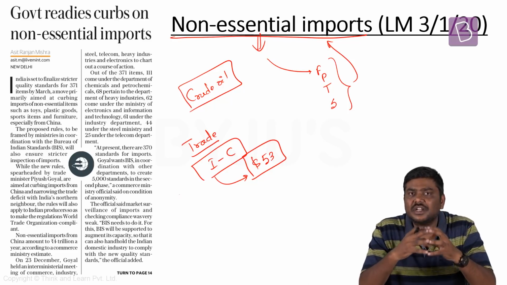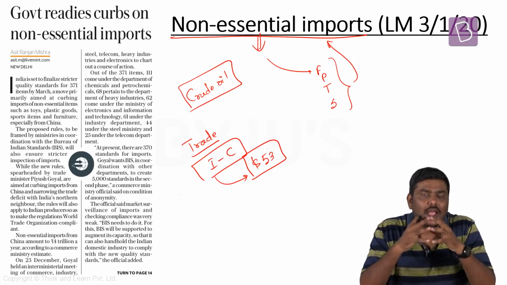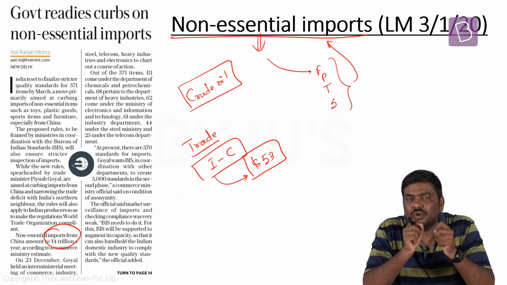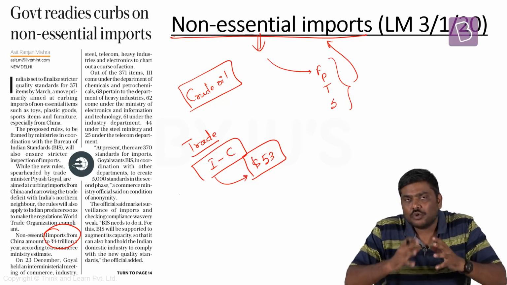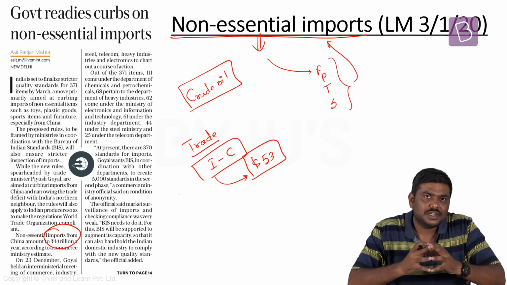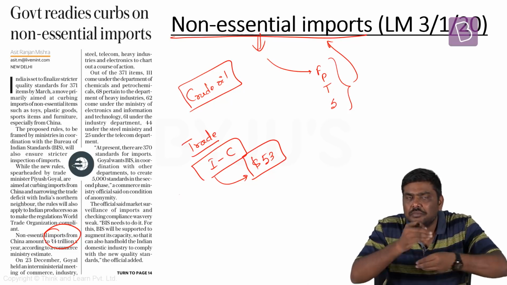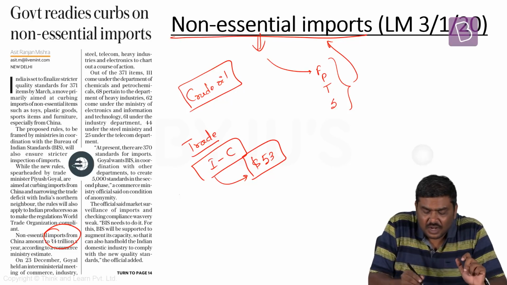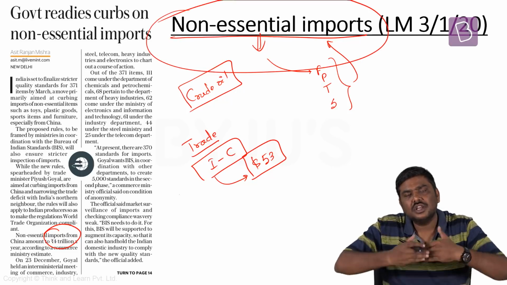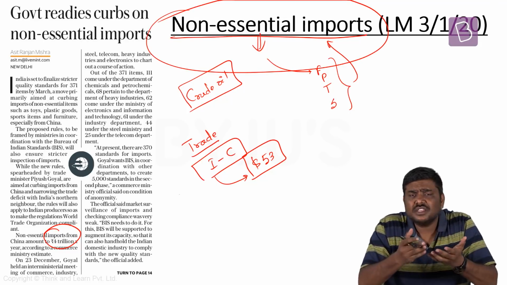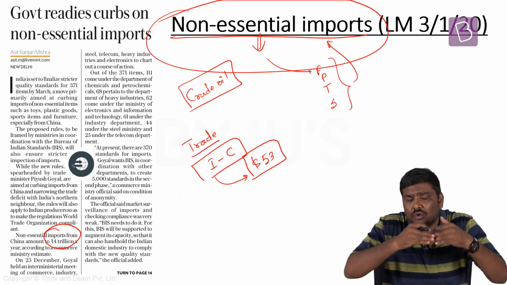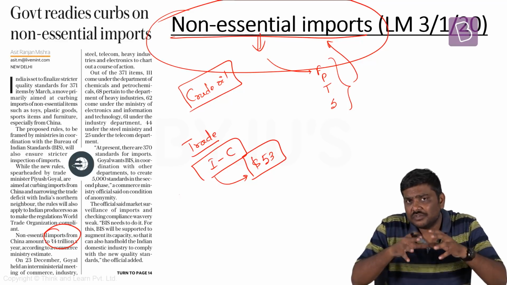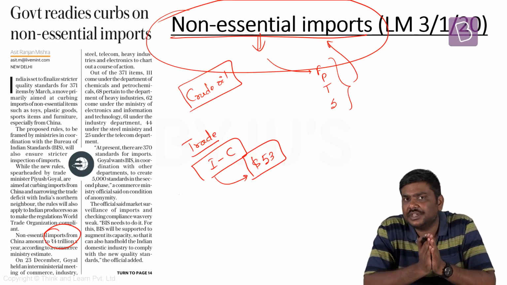And this trade deficit is a cause for concern for the Government of India. The value of non-essential imports coming into India is to the tune of around 4 trillion rupees. So the Government of India in recent times has announced that they want to impose certain restrictions or standardization measures which will help in curbing this huge amount of non-essential imports coming into India. And since we are going to restrict these imports into India, you will not have any negative impact of these restrictions on the GDP growth rate.